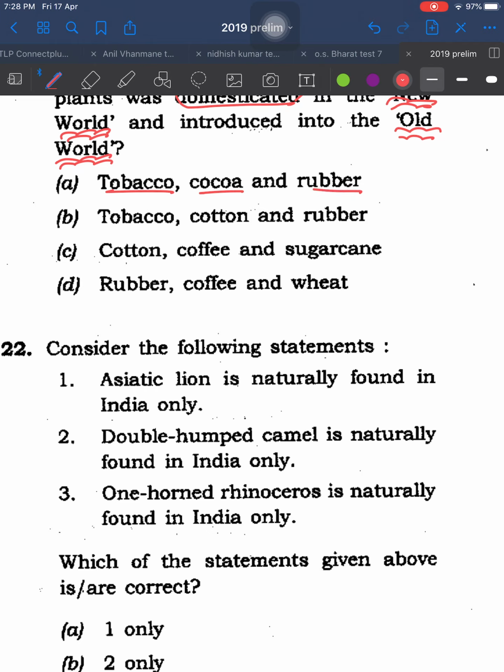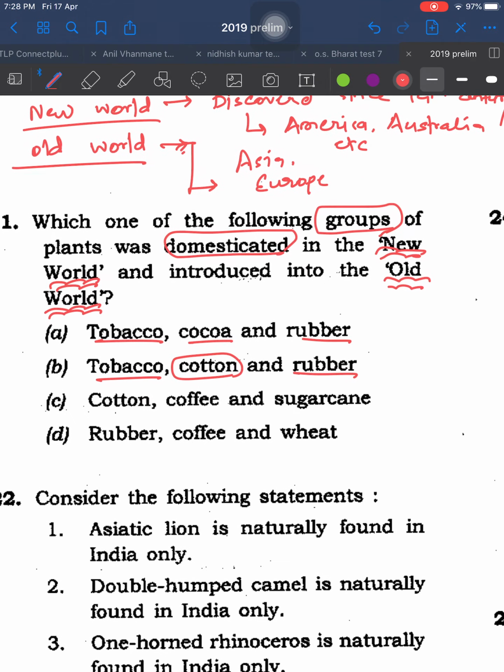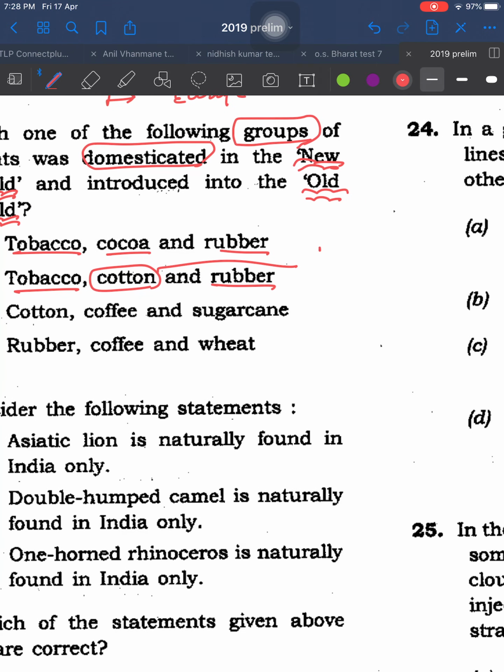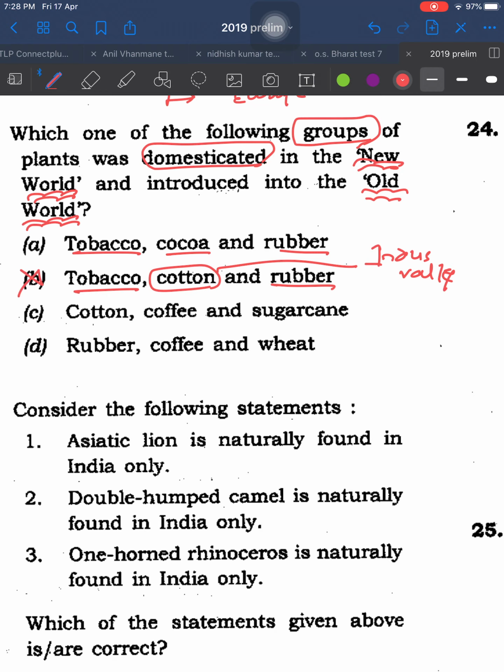Then let us see, you don't know. Come to option number 2, tobacco, cotton, rubber. Now Old World includes India as well, but cotton is present in India since Indus Valley civilization, even before that. So this option is gone.